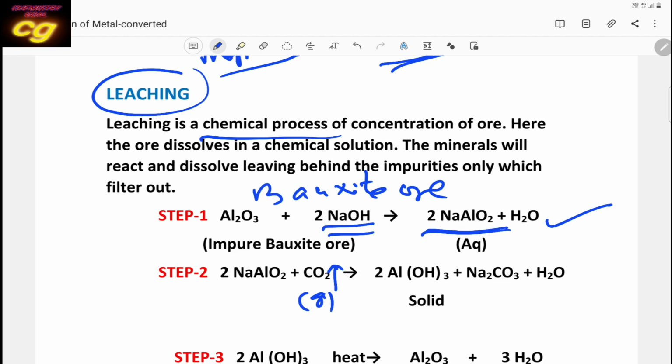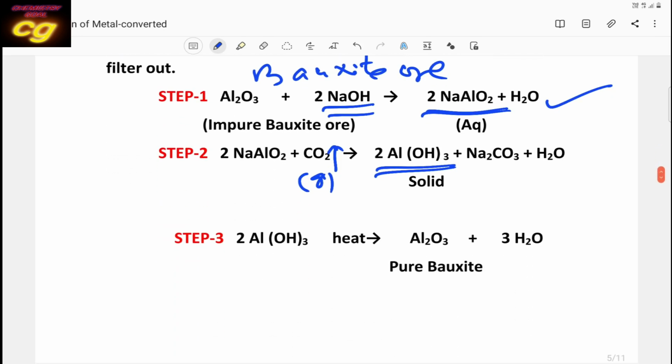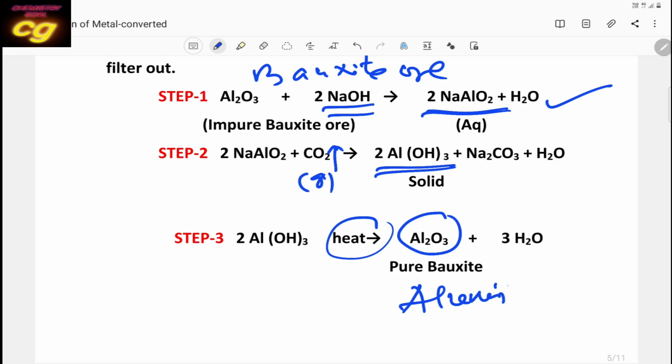a solid aluminum hydroxide is formed. In the second step, solid aluminum hydroxide is formed. This solid aluminum hydroxide is separated by filtration, then dried. Then when it is heated, pure aluminum oxide is formed. This is called alumina. What is alumina? Pure bauxite. You first took impure ore, but ultimately in the third step you get pure.